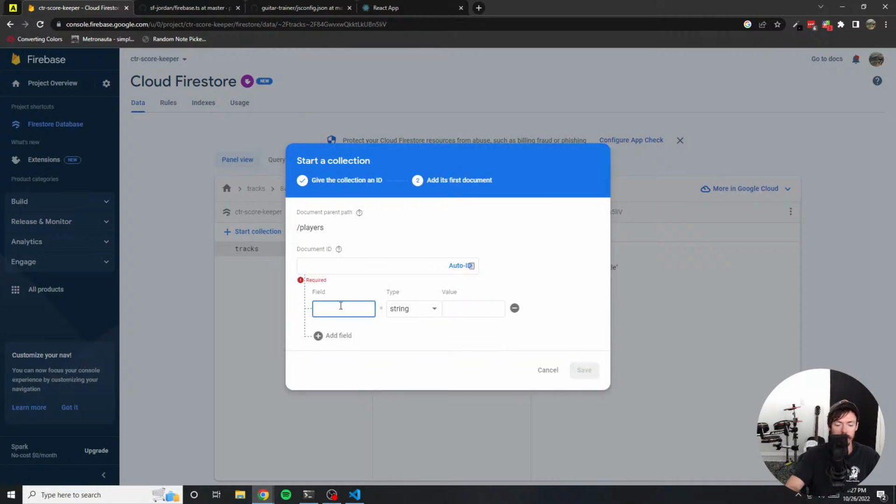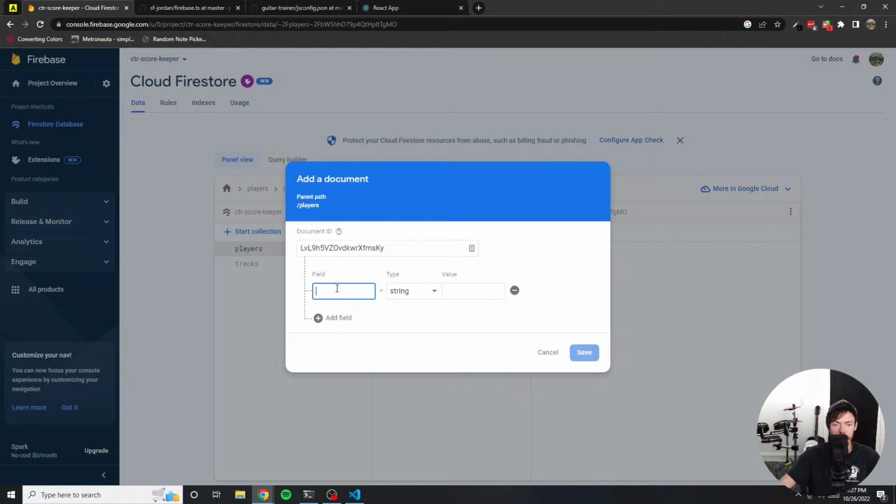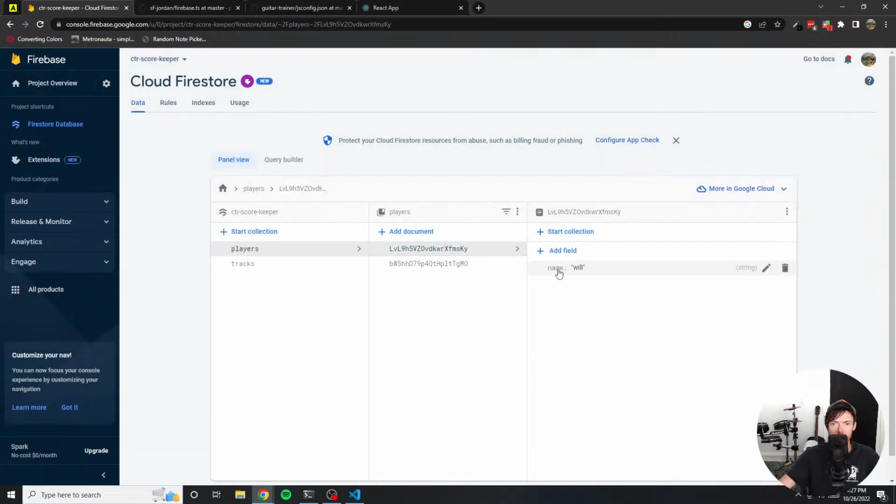And then we'll have name, we'll do me, we'll auto ID that, and then we'll add one more player, and that will be my buddy whose name is Will, where the field is name and the value is Will. Okay, so now we have two players. Since I have the current record for the one track that we have there, I'm going to copy my document ID here. That's the document ID, which distinguishes each of these insertions into the table.